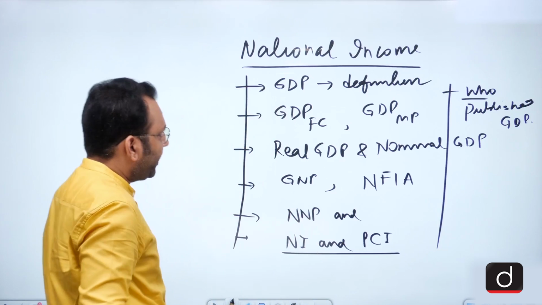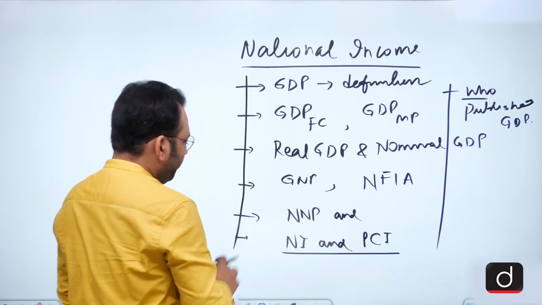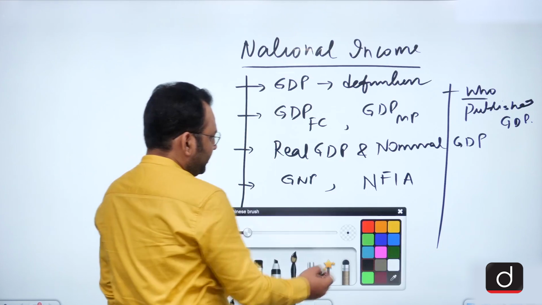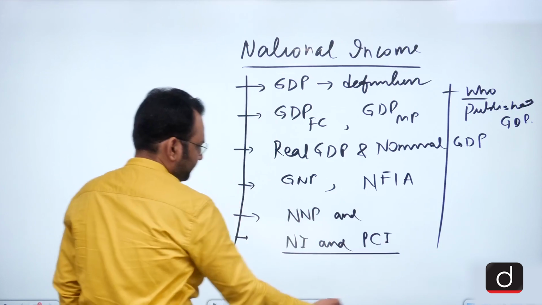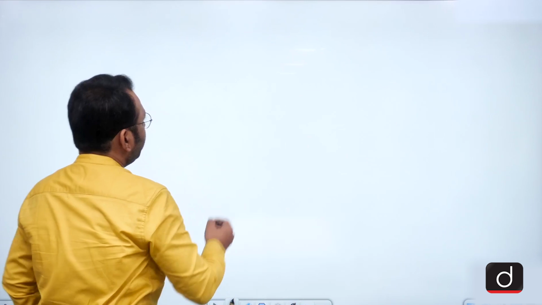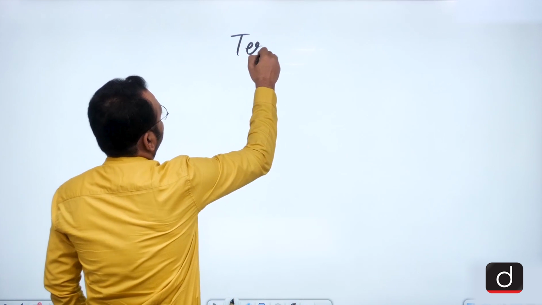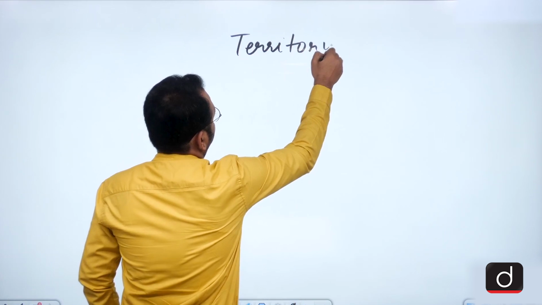So friends, let's begin the discussion, and before we begin, we must understand a few concepts like the concept of territory.